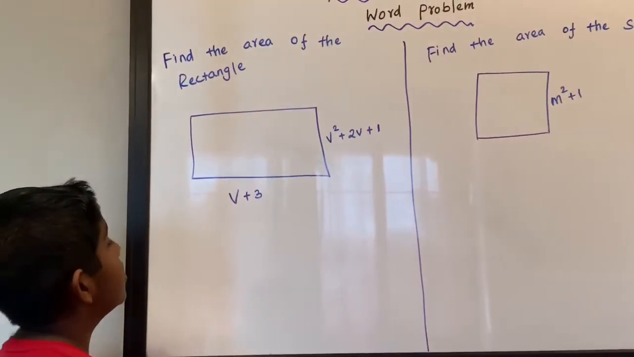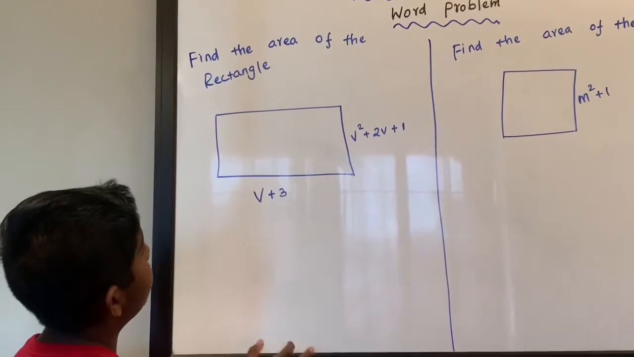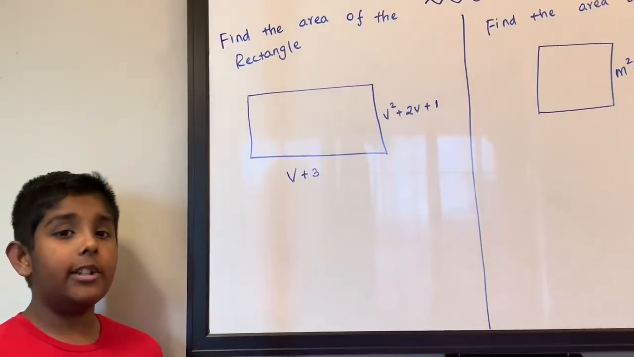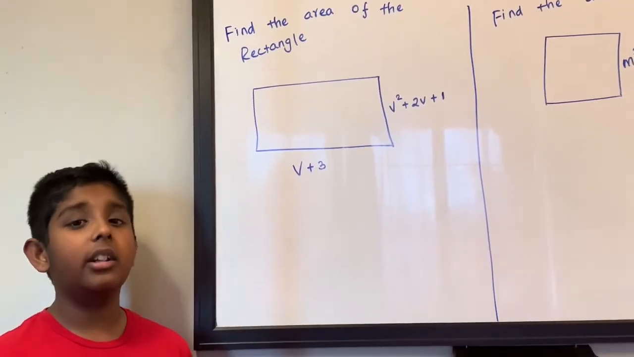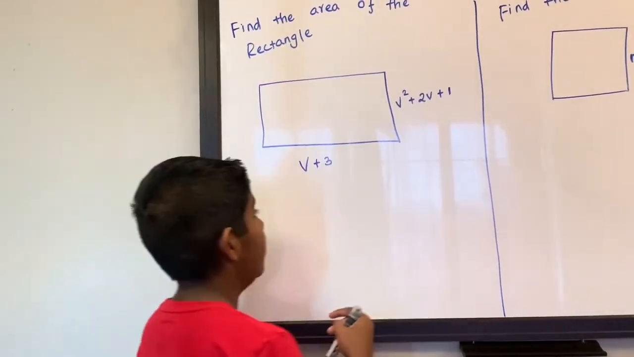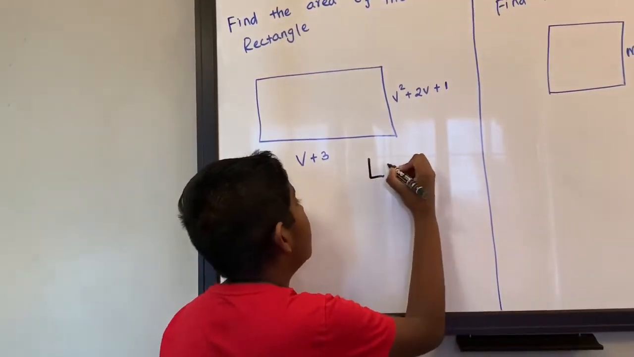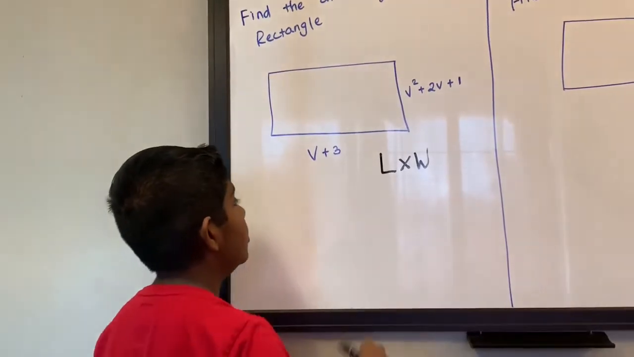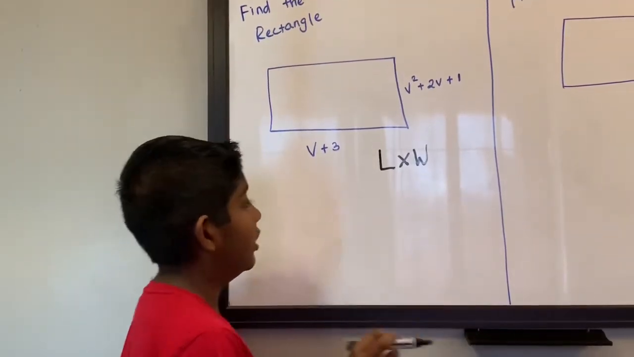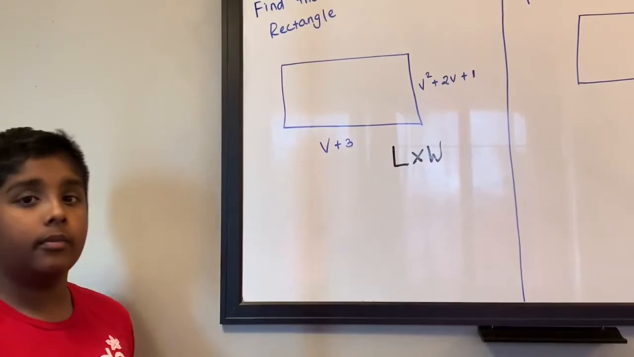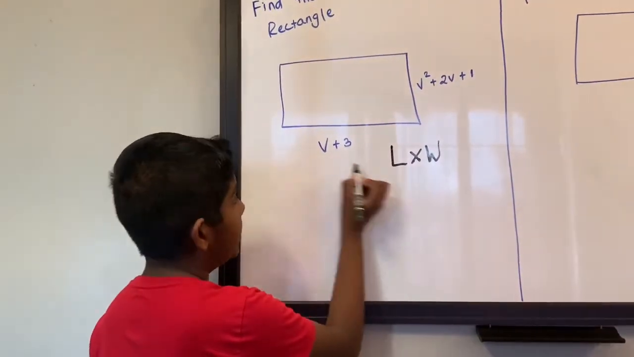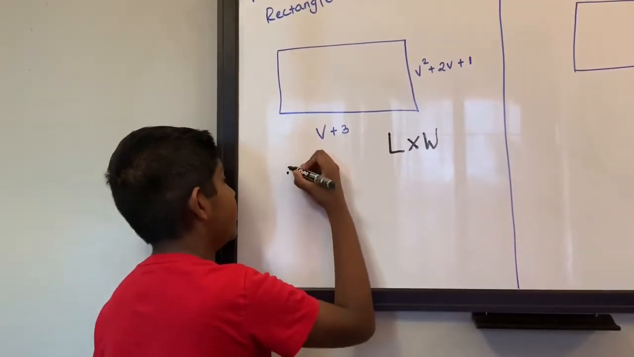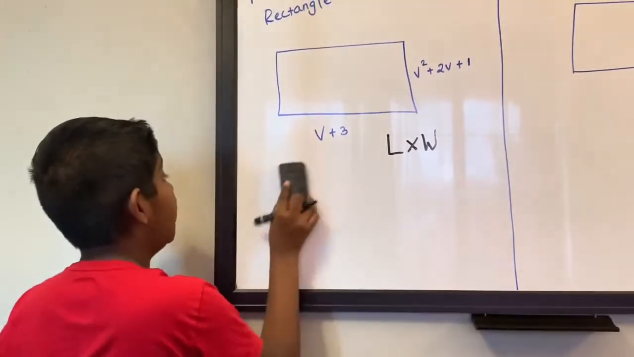Okay, so we have to find the area of the rectangle. So you have to keep this fact in mind. Whenever we have to find the area for something, we have to use this formula: length times width. So we have to use that formula whenever we are finding the area. Okay, so this is the length and this is the width. So let's put them together. Let's multiply them together.